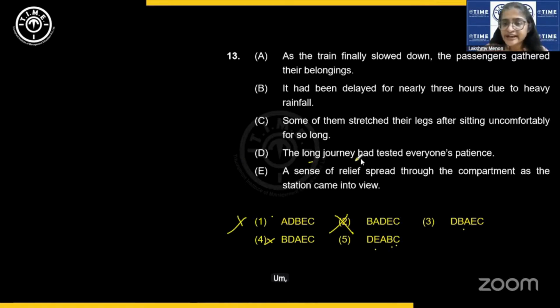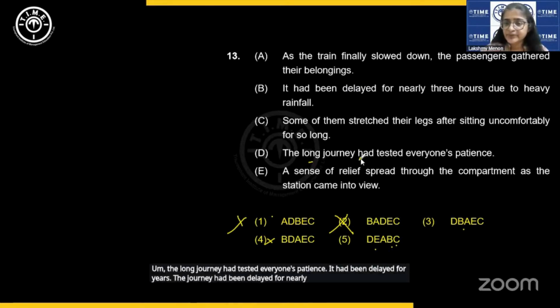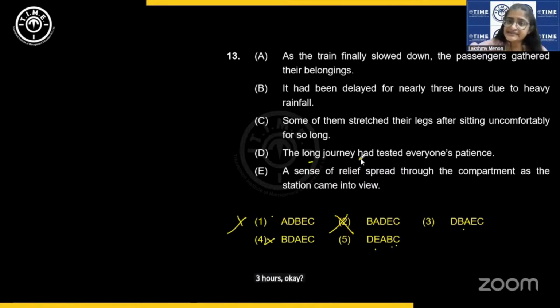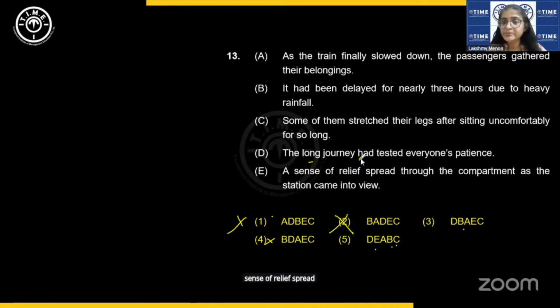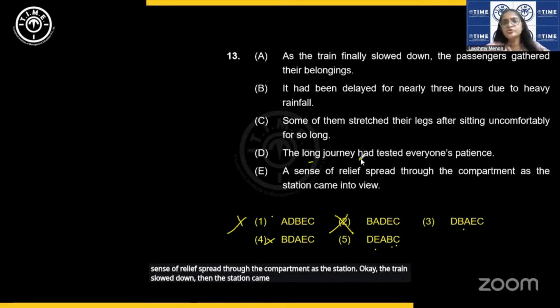The long journey had tested everyone's patience. The journey had been delayed for nearly 3 hours. Then, as the train slowed down, the passengers gathered their belongings. A sense of relief spread through the compartment as the station came into view. Some of them stretched their legs after sitting uncomfortably. Obviously, there's a sense of relief, and that is indicated by stretching their legs.